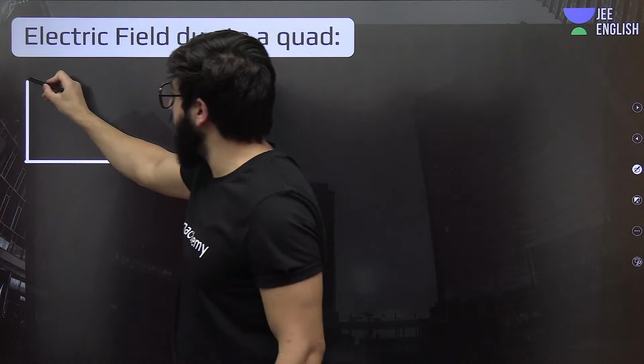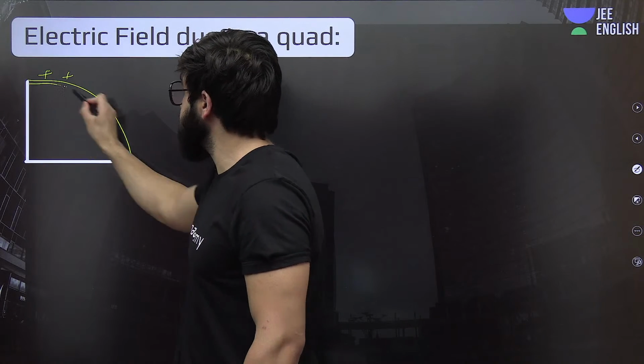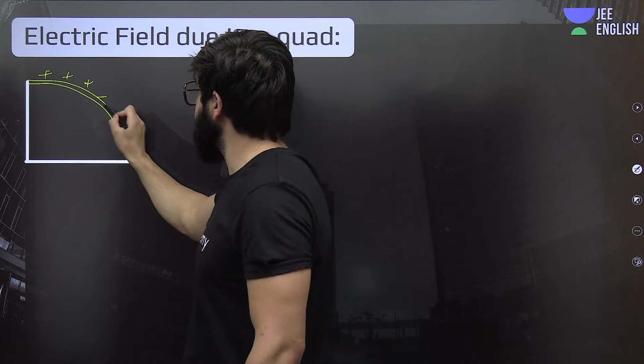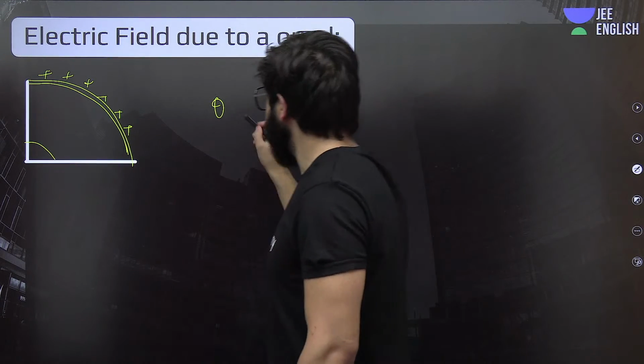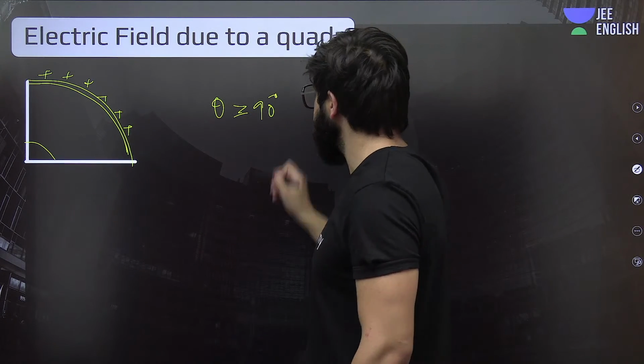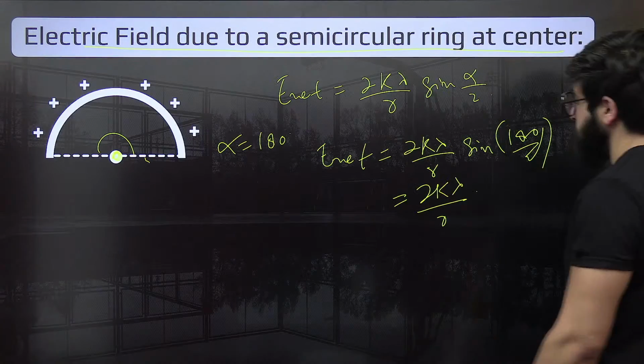Electric field due to a chord. It is something like this. Okay. Over here, a charge is present, distributed over here. In this case, how much is theta? That is theta is equal to 90 degrees. Find net electric field.